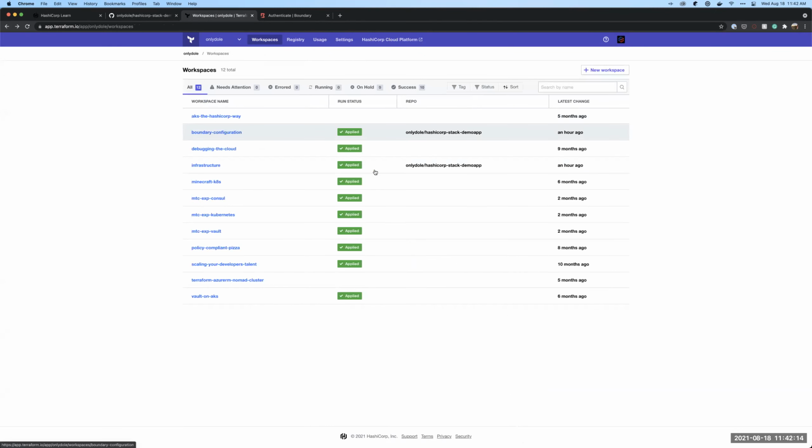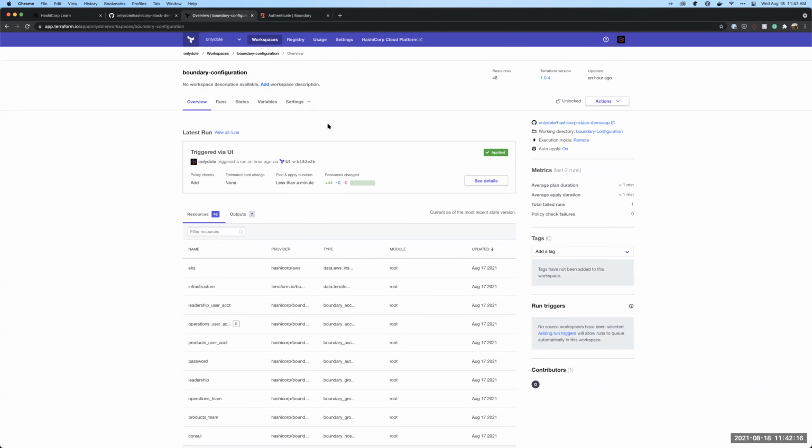I am going to run something again here in Boundary configuration to show how easy it is to add a user. Now, Boundary, I believe it has the ability to link into other systems, whether it be OpenID Connect or just basically some arbiter of trust, AD, something like that. You can always link Boundary to that and use that to control some of your access. But today we're just going to be adding users atomically just for the sake of the demo. So I'll go ahead and do that.